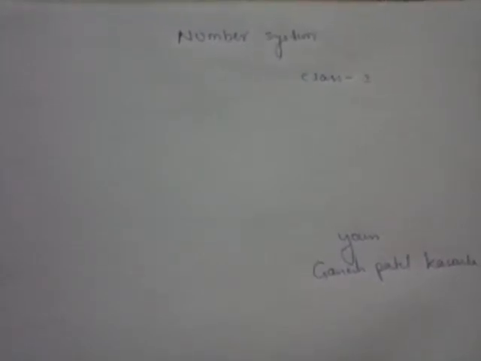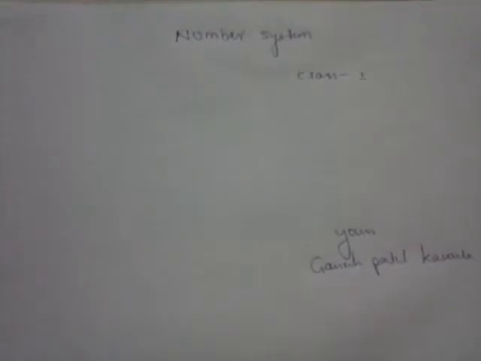Actually, number systems have different parts. In those number systems, we have one number system called binary number system. This binary number system plays a very important role in digital electronics. What is meant by binary?